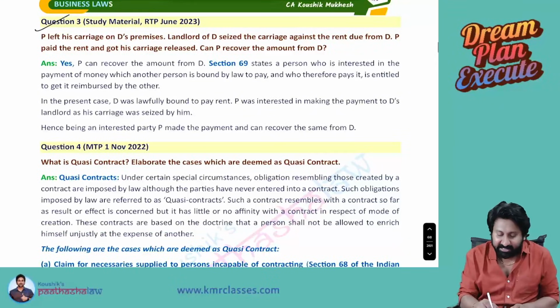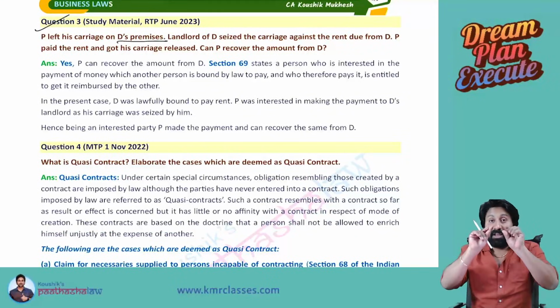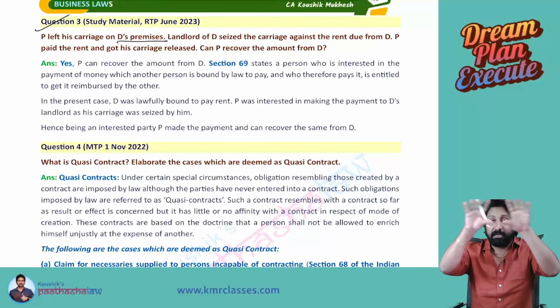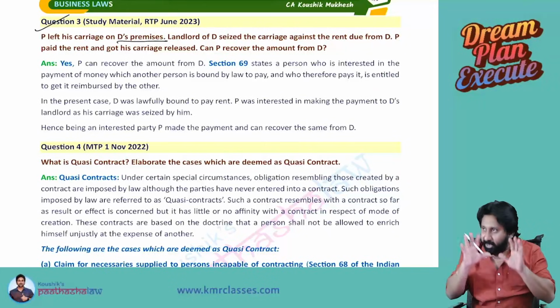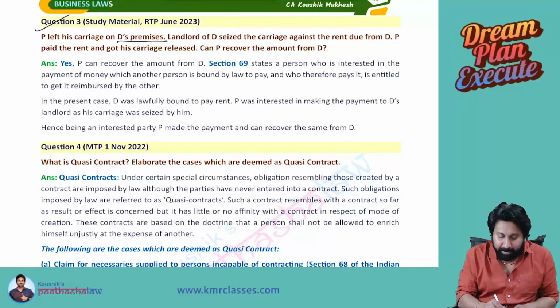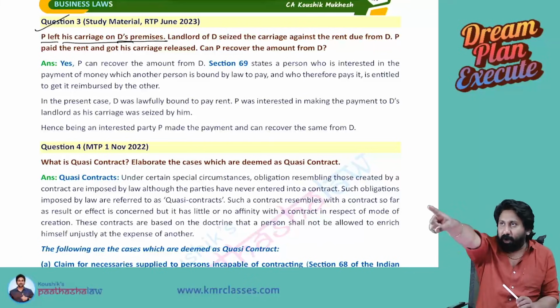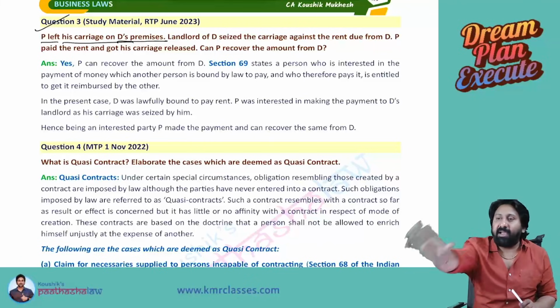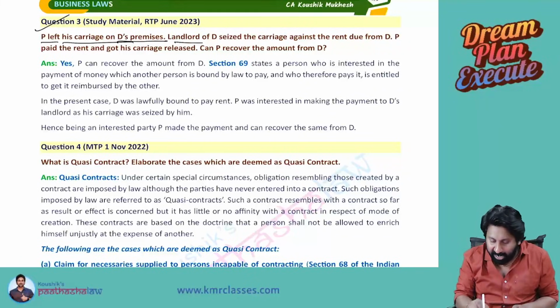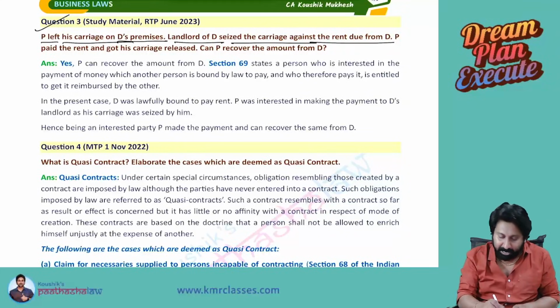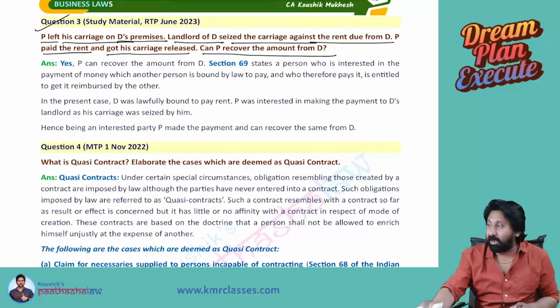Next, number three. P left his carriage on D's premises. Whenever you read a question, imagine a cinema; only then will you understand the Contract Act. P left a carriage on D's premises, like I kept my bag in his veranda. The landlord of D seized the carriage for the rent due from D. P paid the rent and got his carriage released. Can P recover the amount from D?